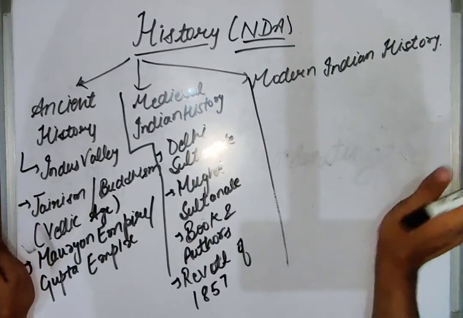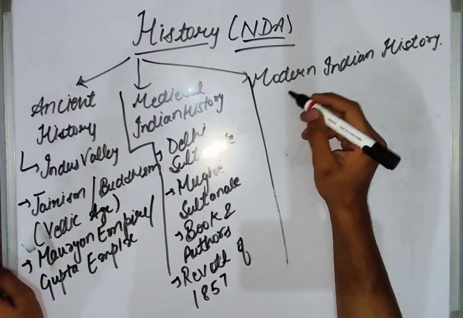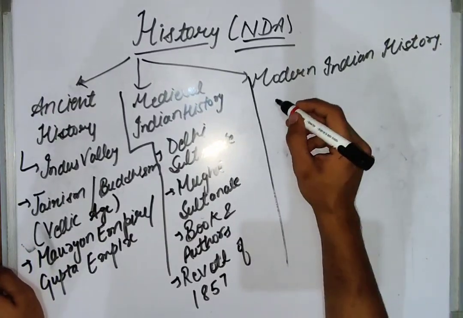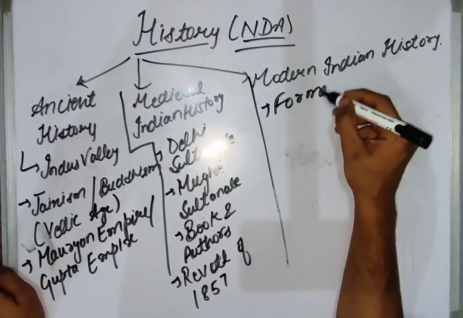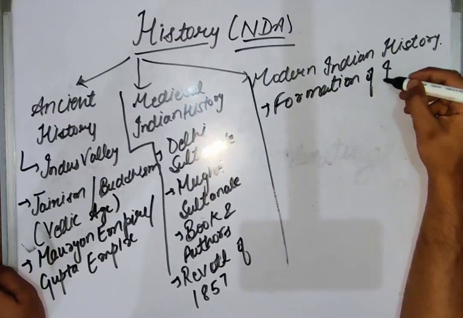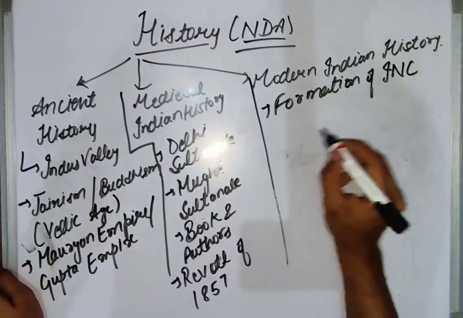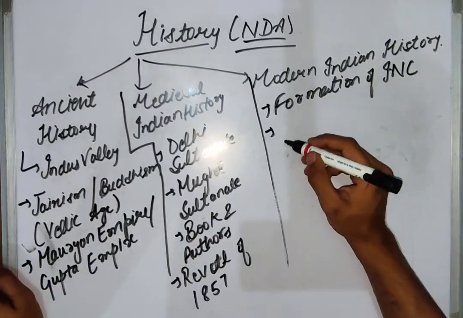And under the modern Indian history, the topics which come are the formation of INC. How was the Indian National Congress formed? INC stands for Indian National Congress. Gandhian era.